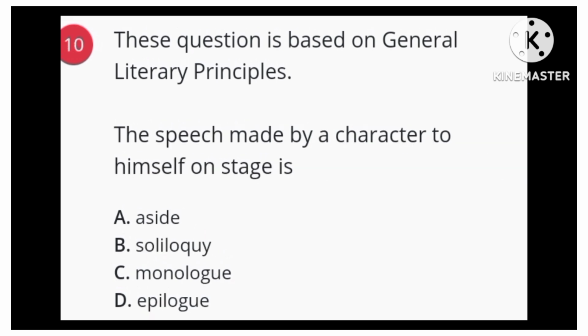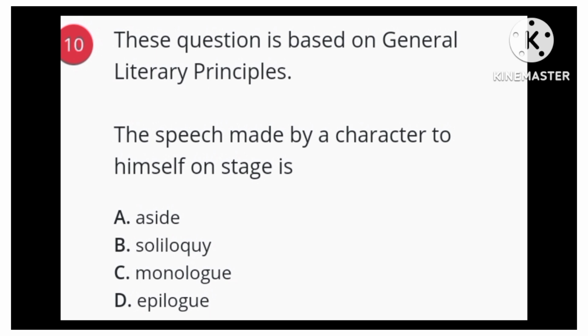This question is question number 10. Question is, the speech made by a character to himself on stage is. Options we have option A, aside, option B, soliloquy, option C, monologue, option D, epilogue. Option A, aside. Aside means a direct remark to the audience. I've explained the meaning of aside before.